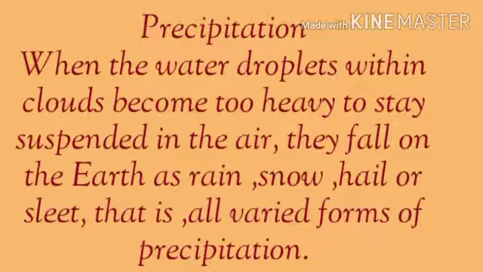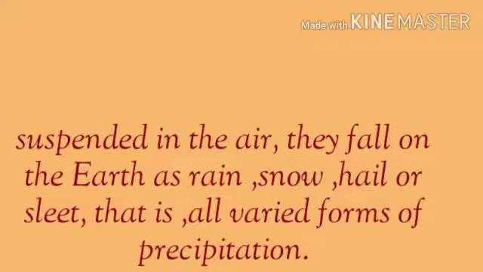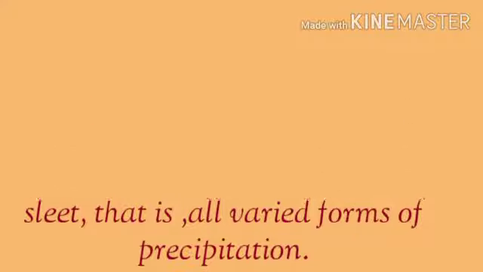Precipitation. When the water droplets within clouds become too heavy to stay suspended in the air, they fall on the earth as rain, snow, hail or sleet. These are all varied forms of precipitation, which we study in detail in our next video.